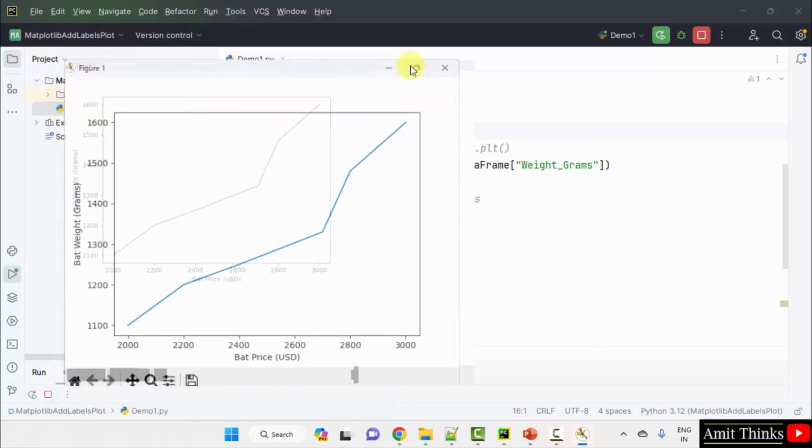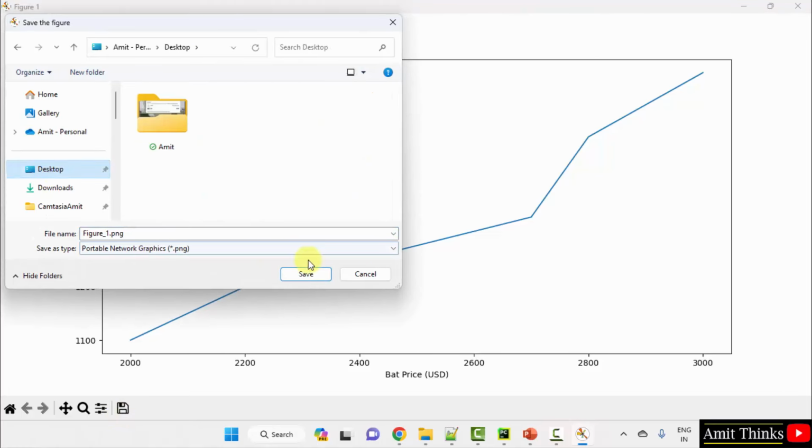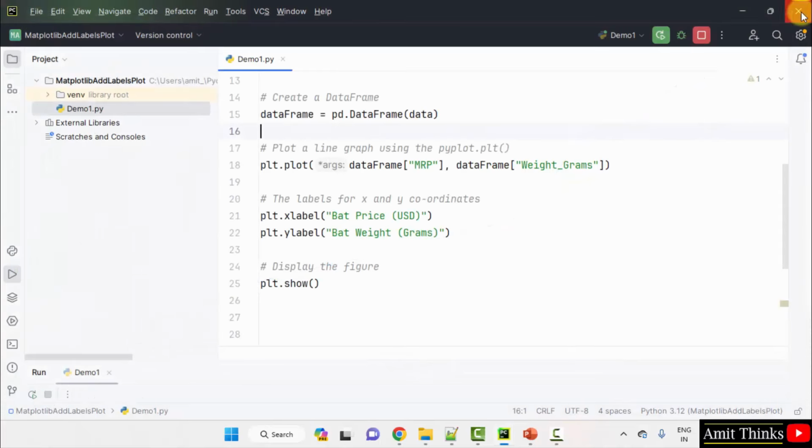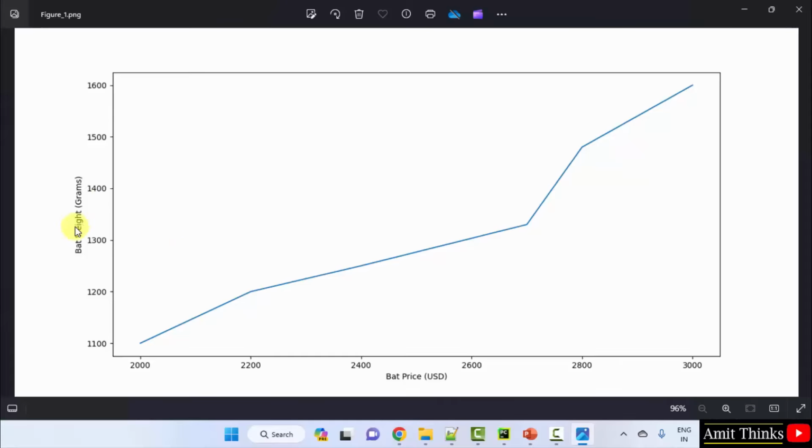Now you can see the labels are visible, bat weight here and bat price. So this looks fine now. It is now easy to understand when you're working on data visualization. You can save it and the same picture will be visible. I'll show you again. Save the figure. Desktop, figure 1. Okay, close it. Minimize. Here it is, right click, open. And now you can see the labels are also visible perfectly, bat weight and bat price.